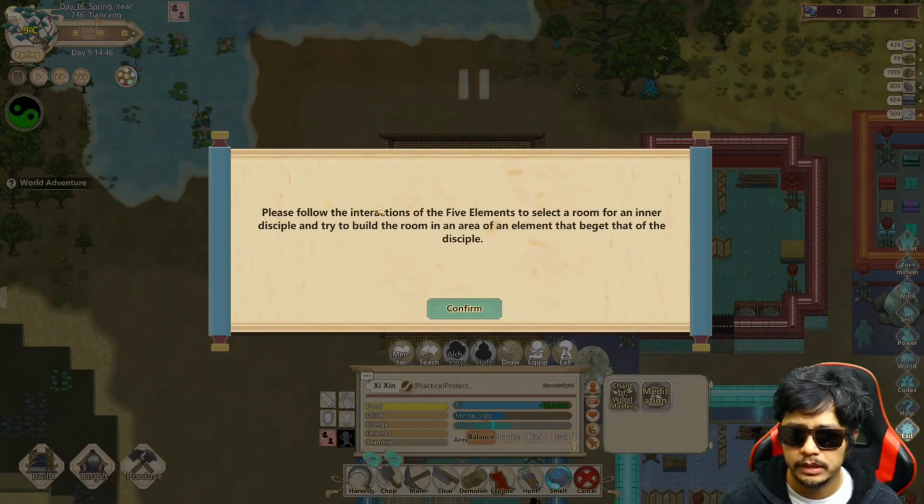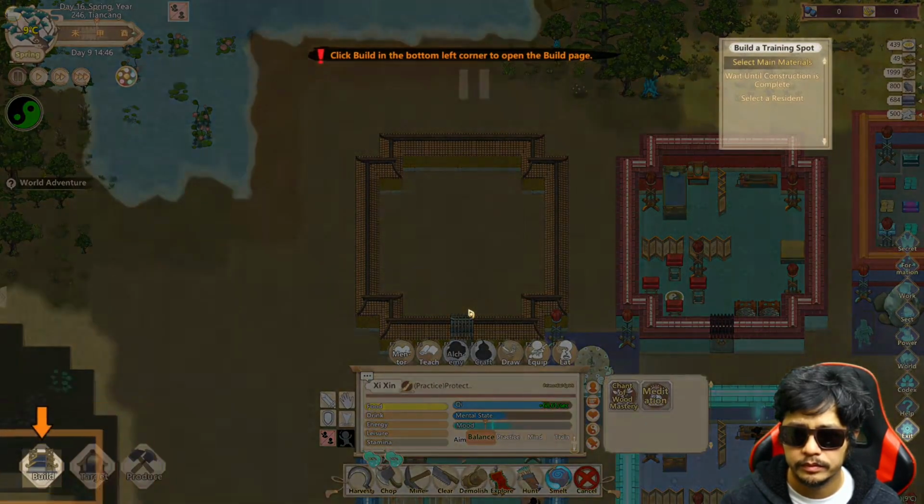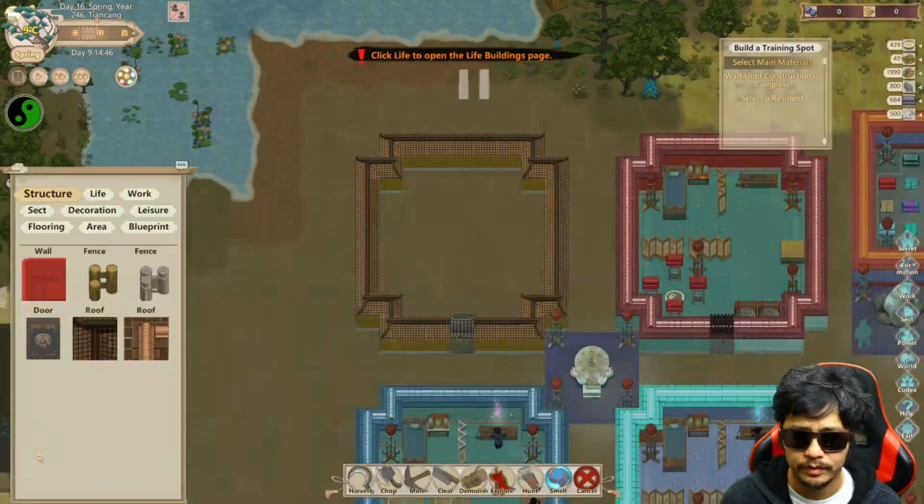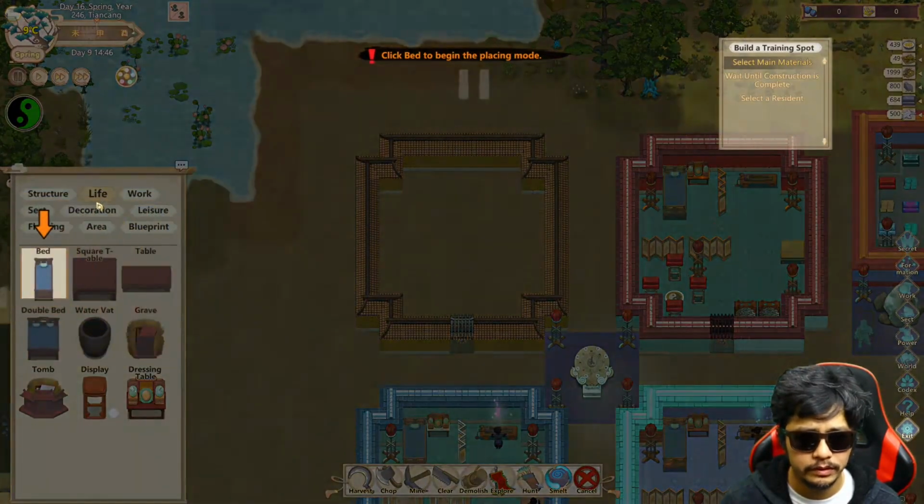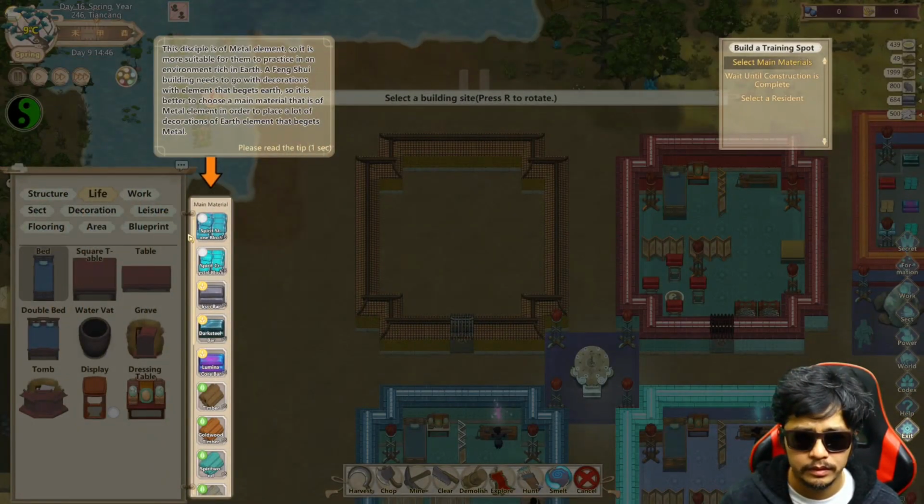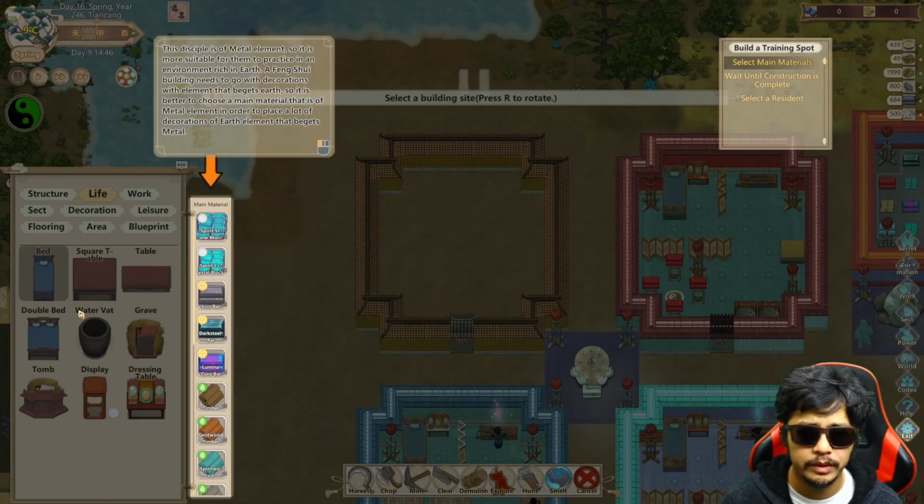Use further interactions of the five elements to select a room for an inner disciple, and try to build the room in an area of an element that begets that of the disciple. The language, man. Words they use are kind of annoying. This disciple is a metal element, so it is more suitable for them to practice in an environment rich in earth. Make sure.